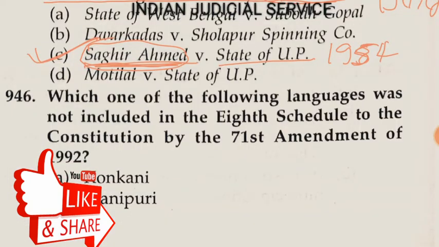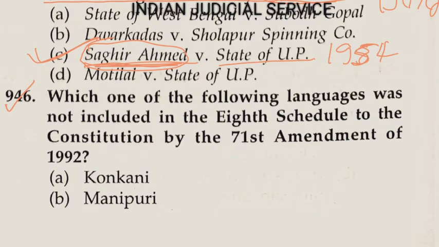Now first question of this video is 947. Which one of the following languages was not included in 8th schedule to the Constitution by 71st Amendment Act 1992? So 8th schedule is dealing with the languages. In present time there are 22 languages, and at the time of the Constitution of India there were only